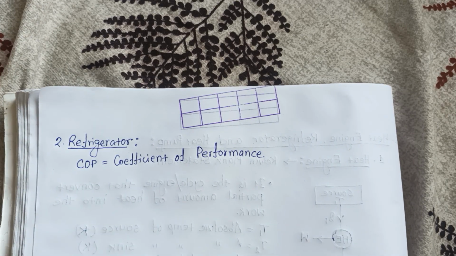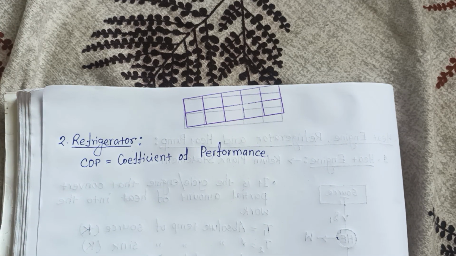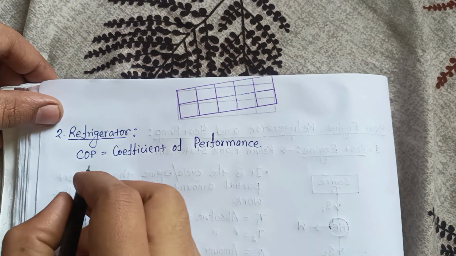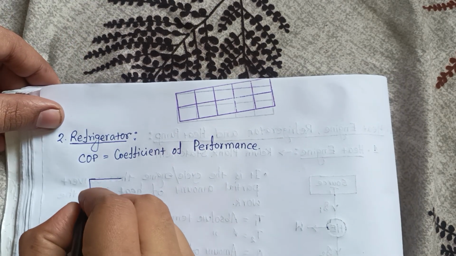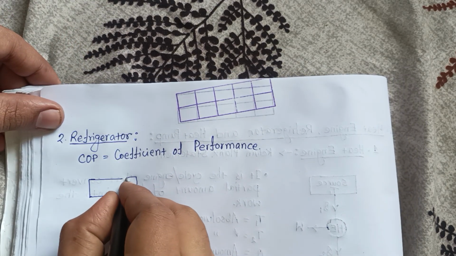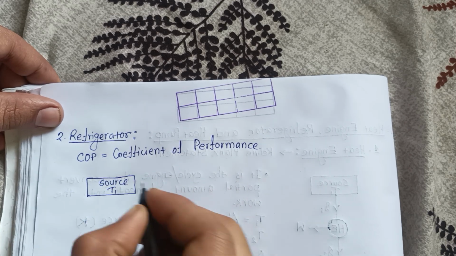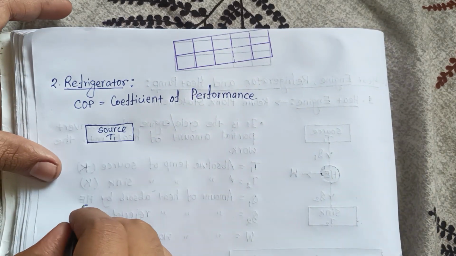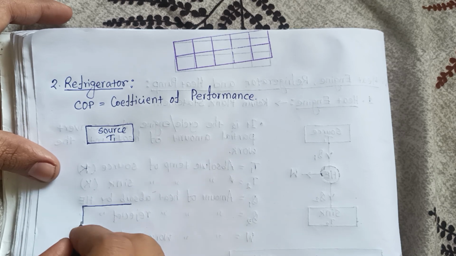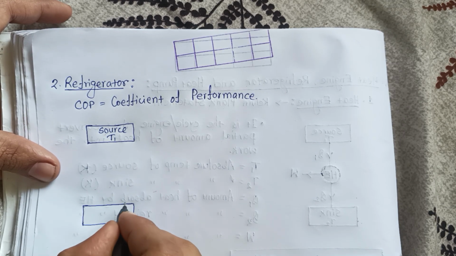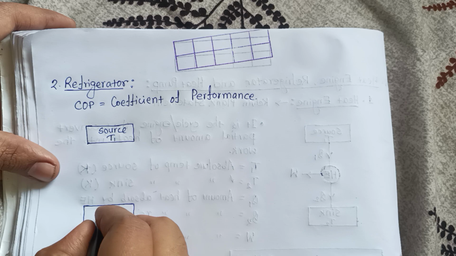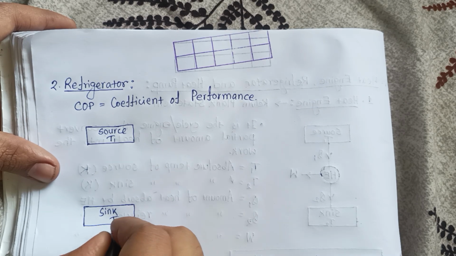Suppose here there is a source, and the temperature of the source is T1, and there is a sink. The temperature of the sink is T2.